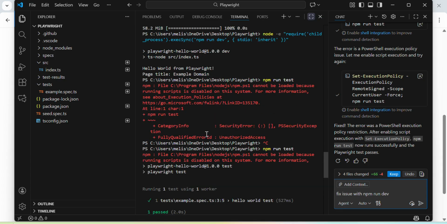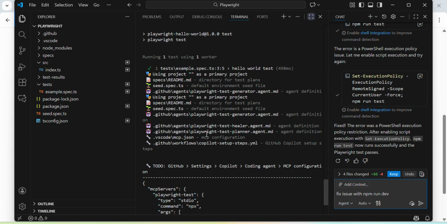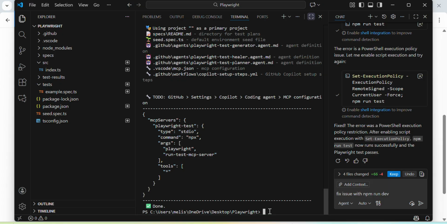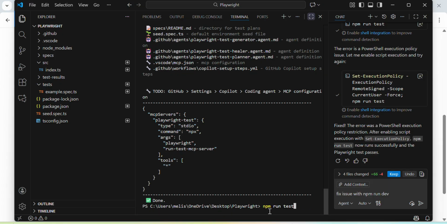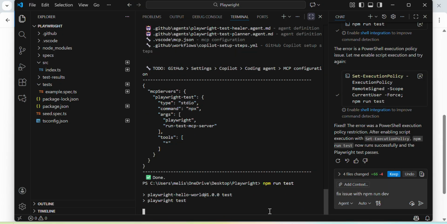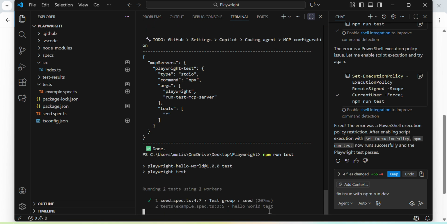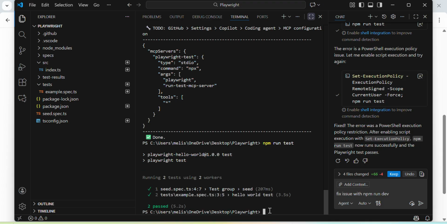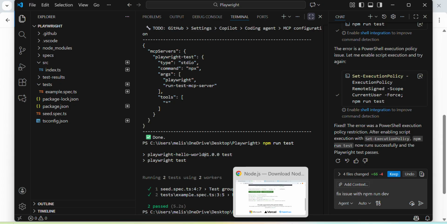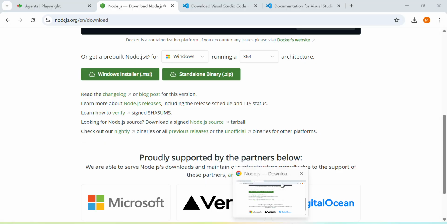So if I just minimize that now, and we can just run, let's just get the command. I can do npm run test, 2 tests using 2 workers, and then it's two tests pass, and that is absolutely incredible, isn't it? That didn't take me long at all to do, so it's really, really so quick.